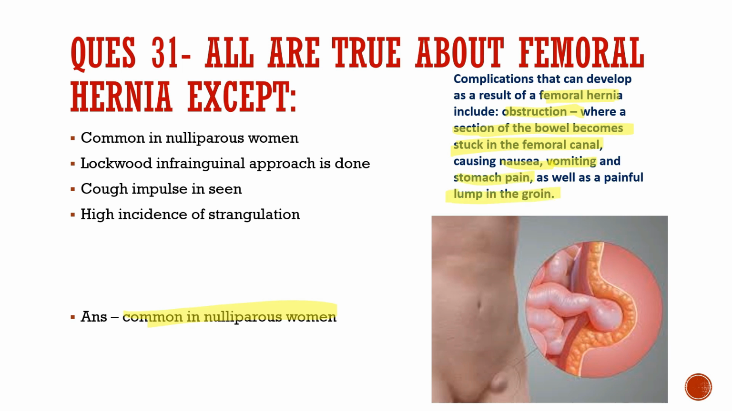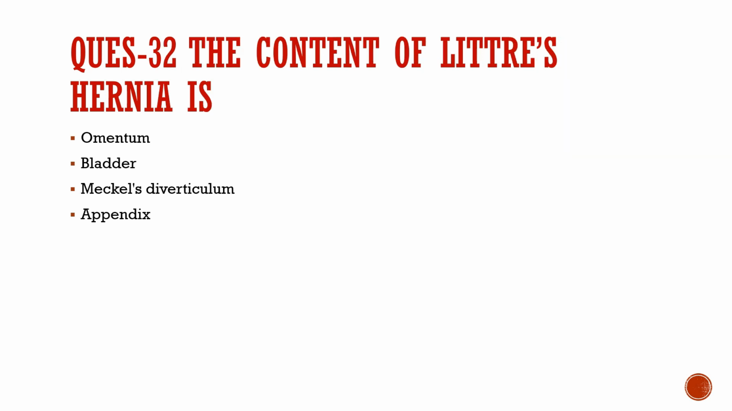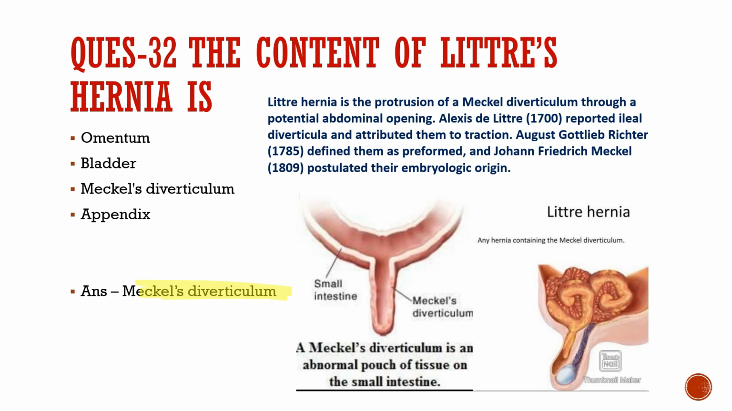So you can see the femoral hernia picture given. Question number 32. The content of Littre's hernia is omentum, bladder, Meckel's diverticulum, or appendix. So the correct option is Meckel's diverticulum, as Littre's hernia is a protrusion of the Meckel's diverticulum through a potential abdominal opening, and this Meckel's diverticulum is an abnormal pouch of tissue on the small intestine. As you can see in the image, Littre's hernia is any hernia containing the Meckel's diverticulum.